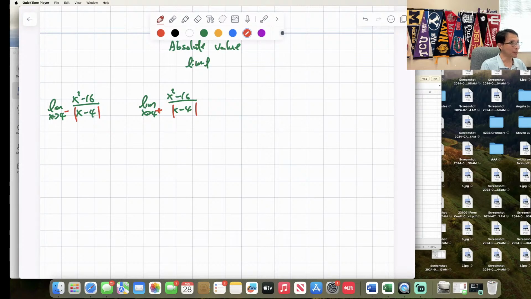From the positive side, it's going to be 4.01, 4.001, 4.0001. You approach from the other side. Now, this is question A, this is question B, and question C is the limit as x approaches 4 of x squared minus 16 over the absolute value of x minus 4. So you should recognize that in some way they are kind of related.